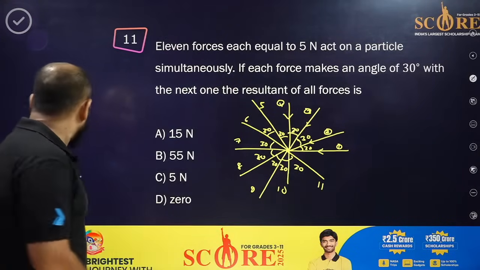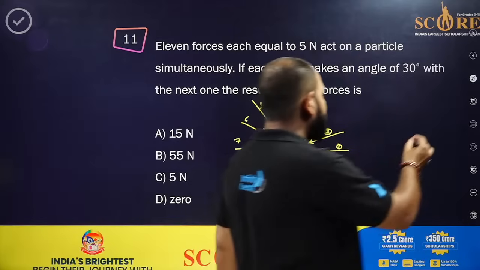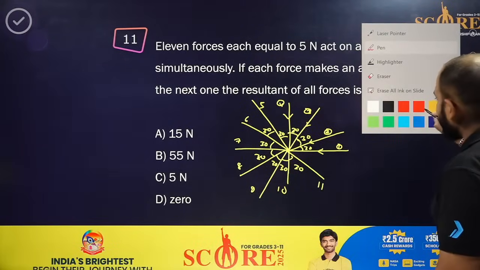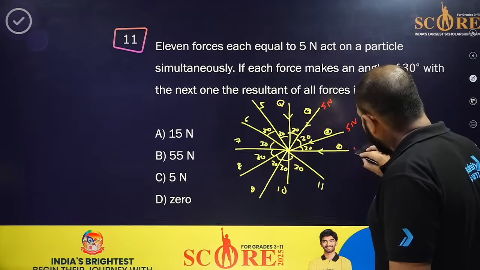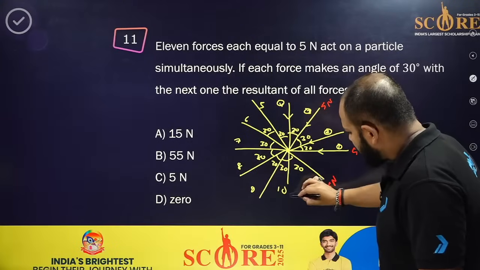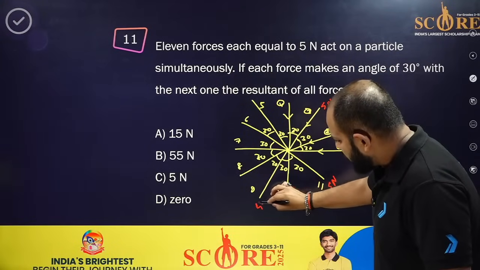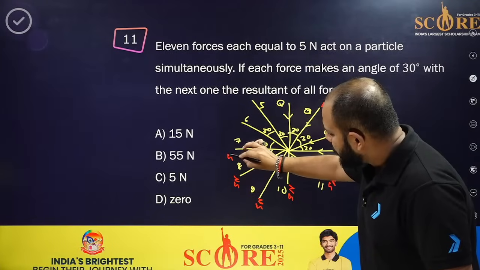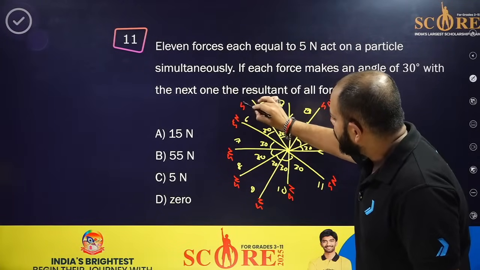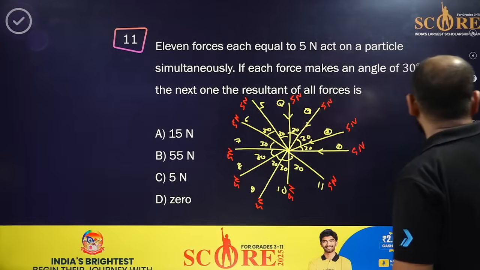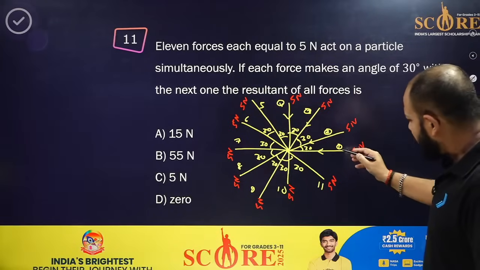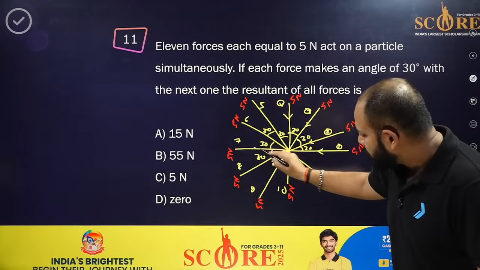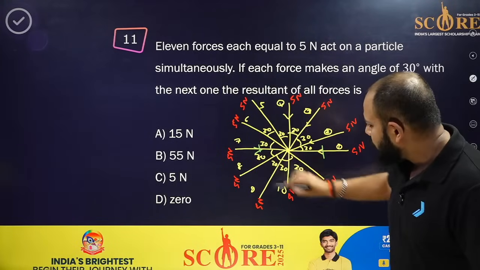Now see one thing: the forces are 5 newtons each. Each is of 5 newtons. So what will happen, this will be equal and opposite. See, it will cancel out.